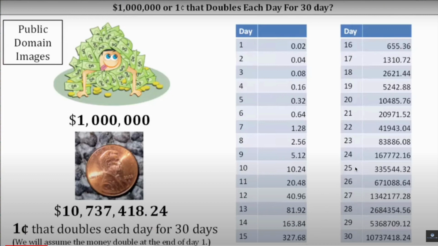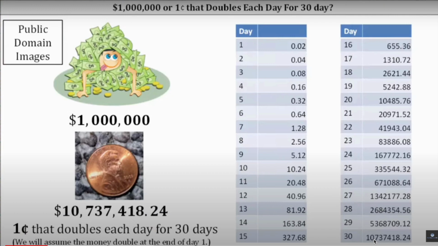$327.68. By day, let's see, is this 1, 2, 3? Here's $1 million. Because I can count over, you didn't put the decimals or the commas in here, but by day 27, I have $1,342,177.28. So by day 27, I already have more than $1 million. I have $342,000 more than $1 million after 27 days. And by day 30, that's definitely a much bigger number because we can count over the decimals here.